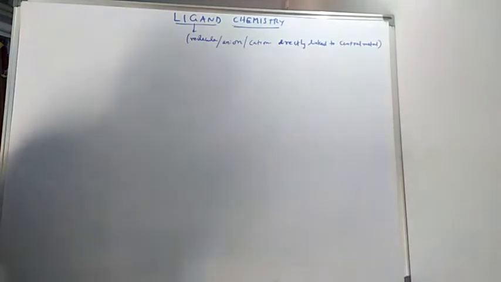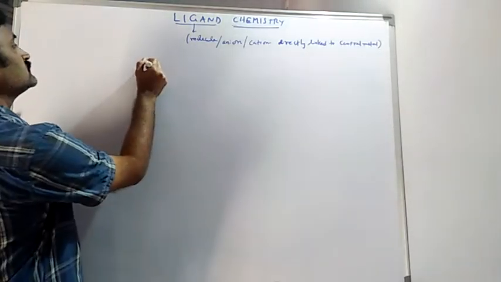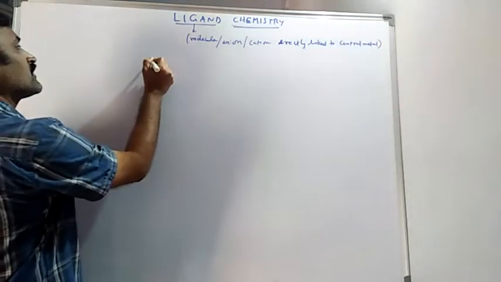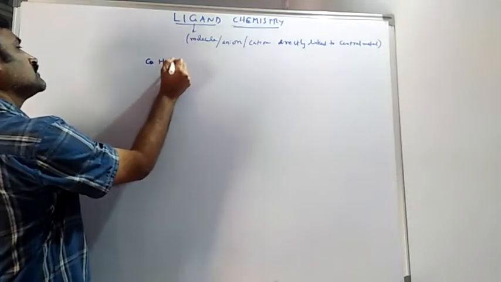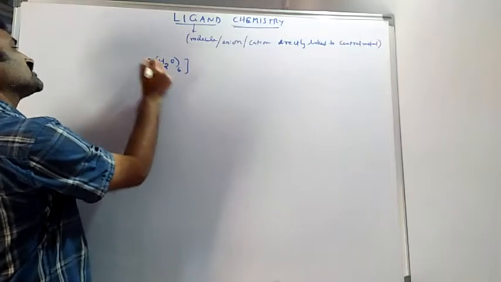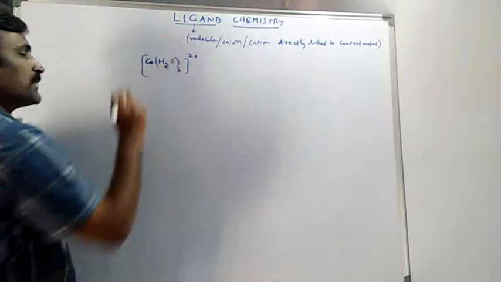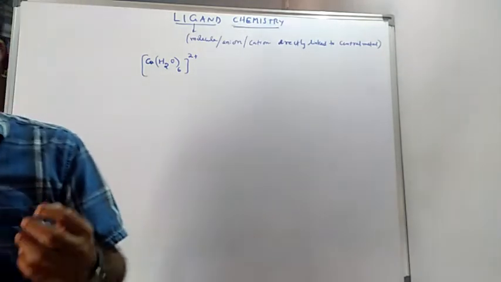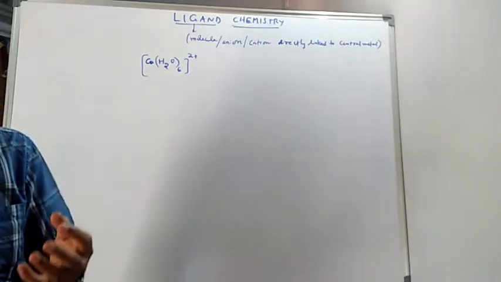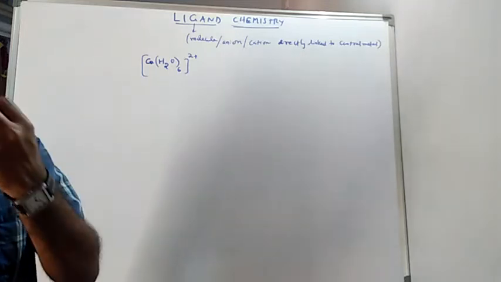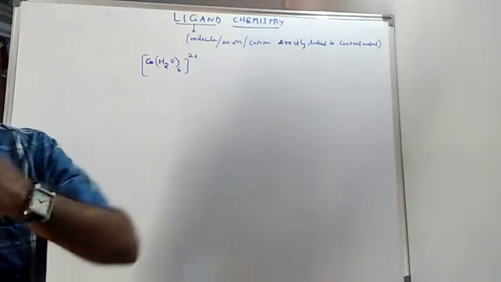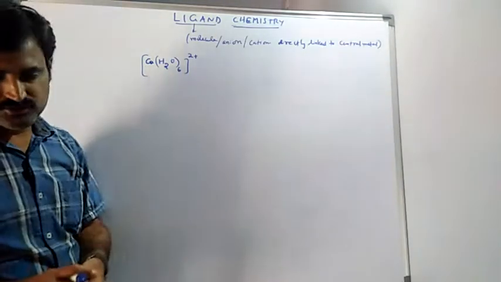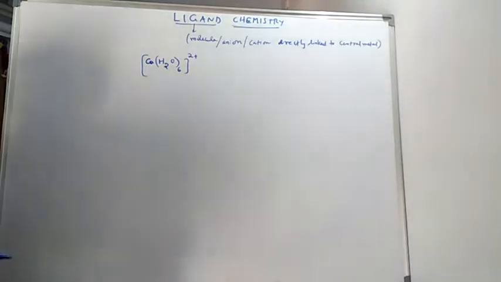Let us observe a cobalt complex, Co(H2O)6 2+. This complex gives a certain color, but that color changes when we change the ligands. That is one example we can understand.